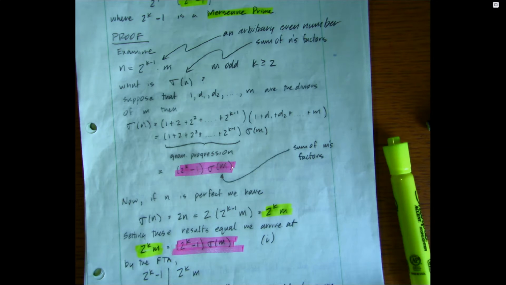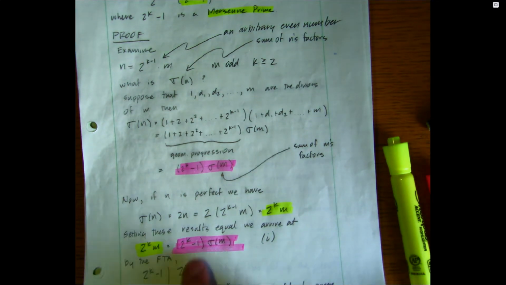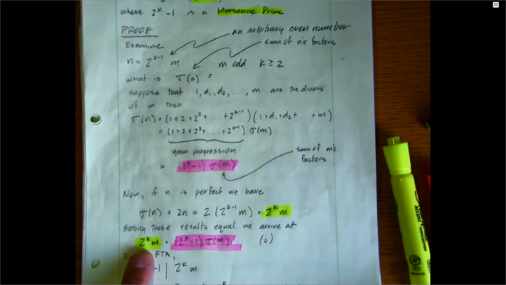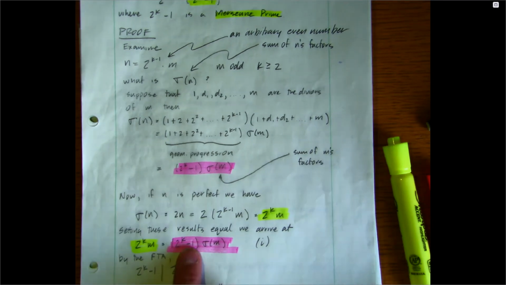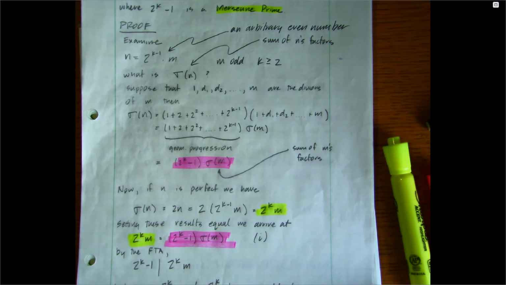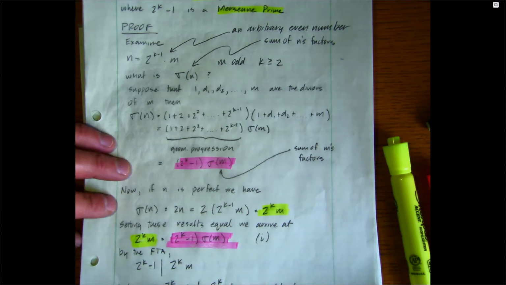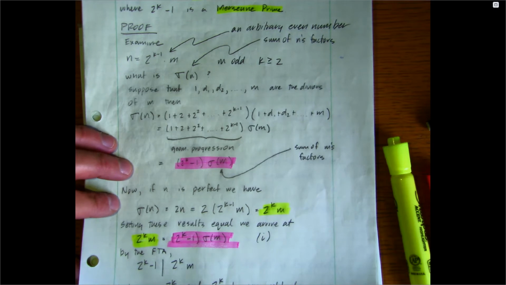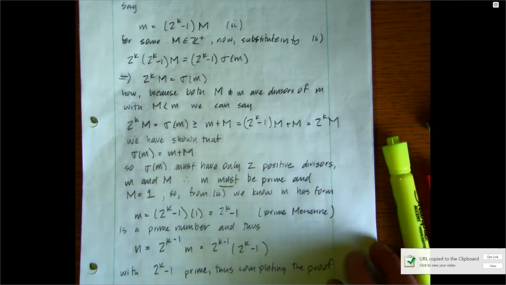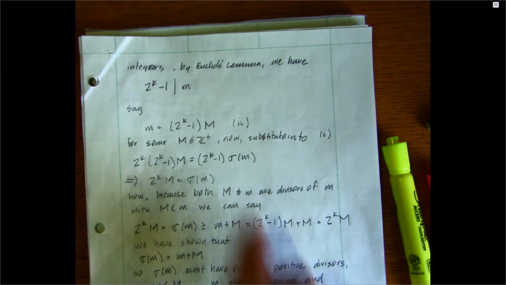times sigma of m. So by the fundamental theorem of arithmetic, we know that if there's a factor of 2 raised to the k minus 1 on the right-hand side, there must be one on the left-hand side. And this guy, of course, is prime. So this prime must divide that number. But since 2 raised to the k and 2 raised to the k minus 1 are relatively prime, right? Anytime we have consecutive integers, they are relatively prime. That's Euclid's lemma.